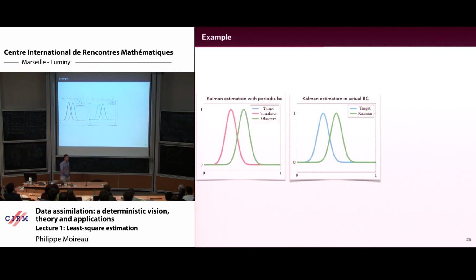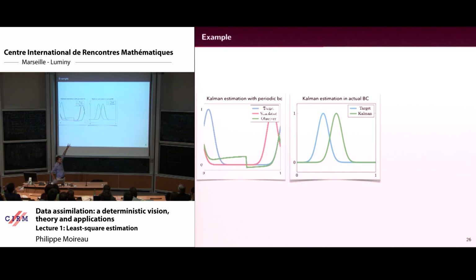Okay, no noise, just for magic, so no noise. Then you put noise and everything goes crazy. But okay, it's nice, no? You start from the wrong one, and as soon as you get observability, you reconstruct the blue one. Okay?